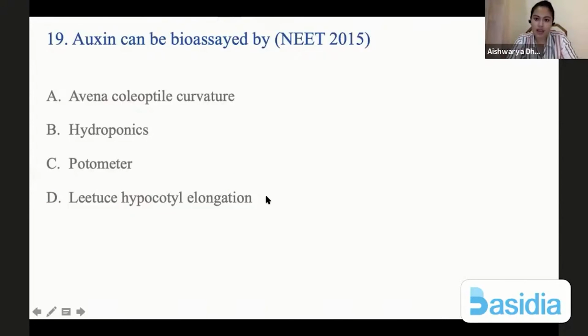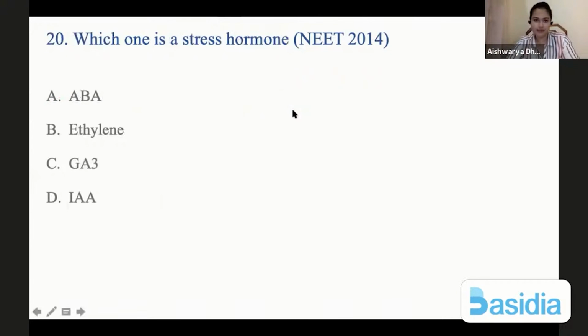Next, auxin can be bioassayed by, how do you find if auxin is present or not? By Avena coleoptile culture. So coleoptile tips help in figuring out whether or not auxin is present. Last question. Which one is a stress hormone?